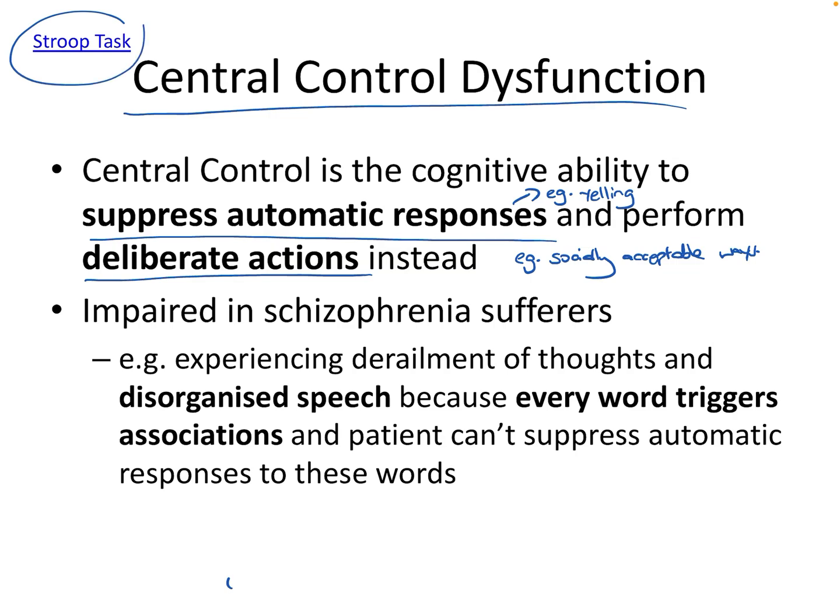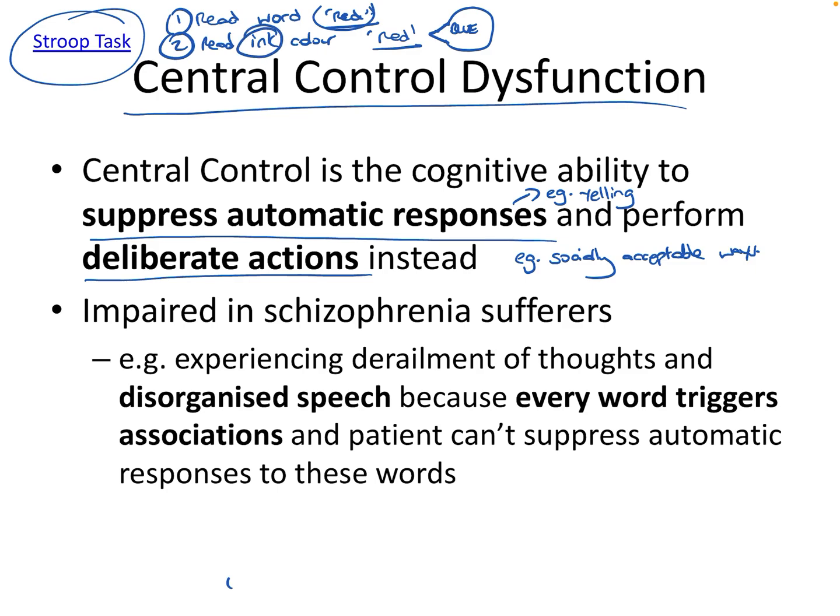And this can be best demonstrated through the Stroop task. Those of you that have done it will know that the Stroop task requires you to perform two conditions. One, where you read a word, for example, red. And in the second condition, you have to ignore that word and instead read out the colour that the ink is written in. So for this one, actually, the response that we're after is not red, but is blue. And this requires you to suppress the automatic response of reading the word and instead go for the really deliberate response of instead mentioning the ink that the word is written in.